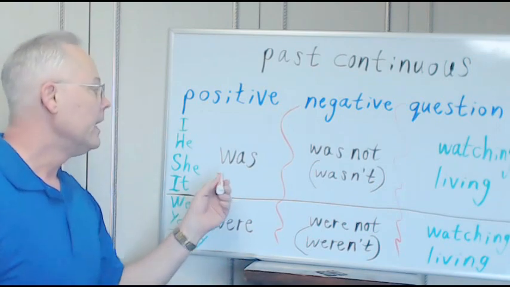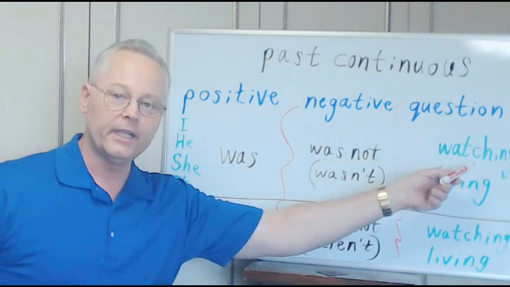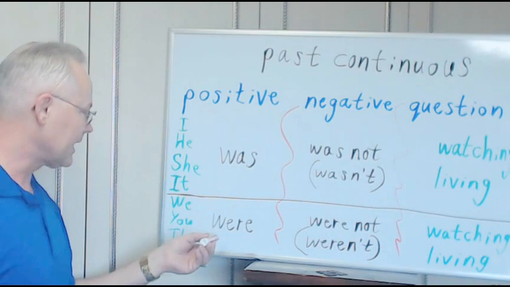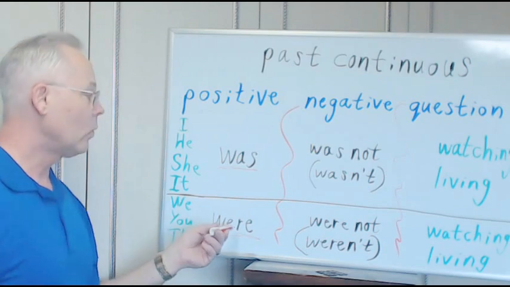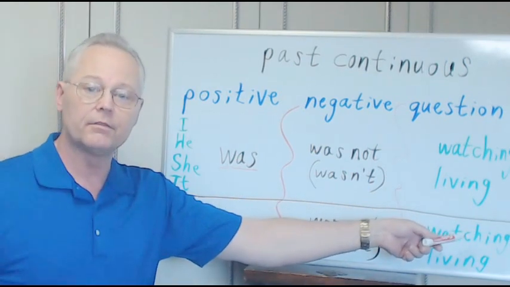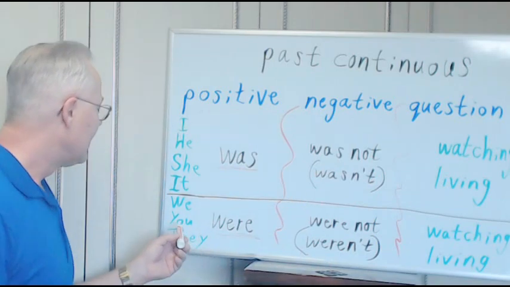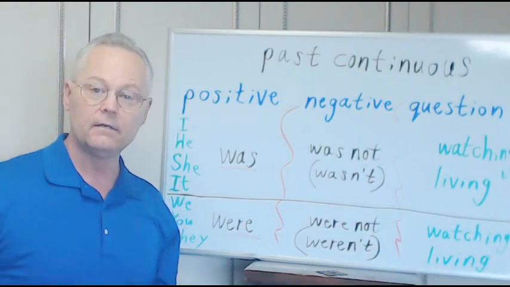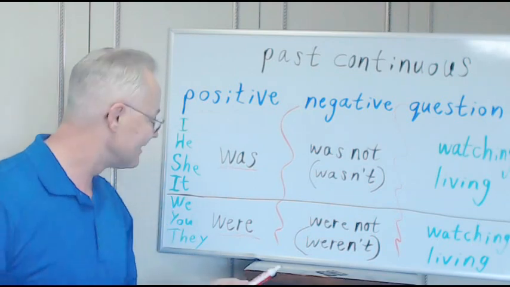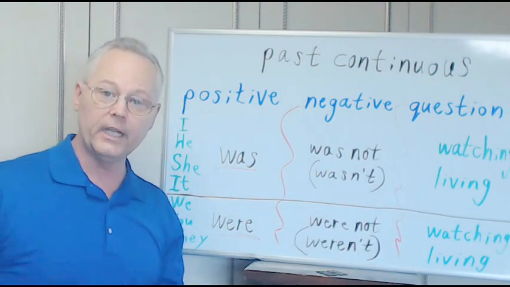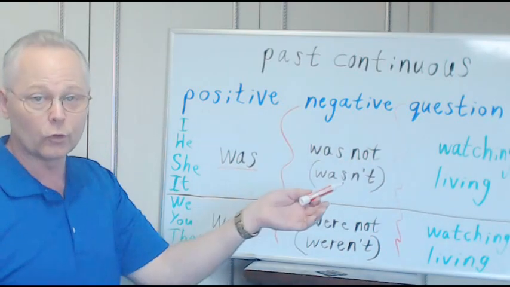Maybe we're talking about a dog. It was living under the porch. She was watching television. Now we had was. Now we're going to go to were. We were watching television. We were watching a movie. We were watching the children play. You were living in an apartment. They were watching a baseball game. Many different things we could put in here for verbs, of course.